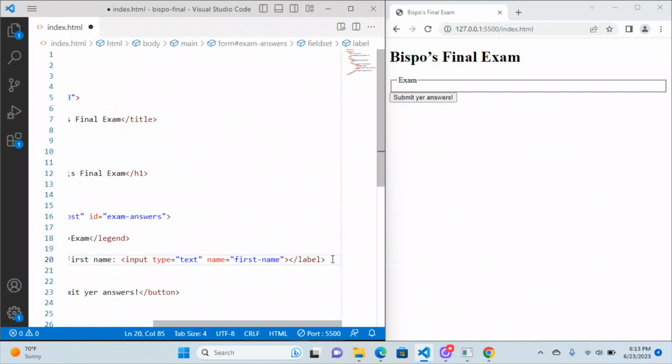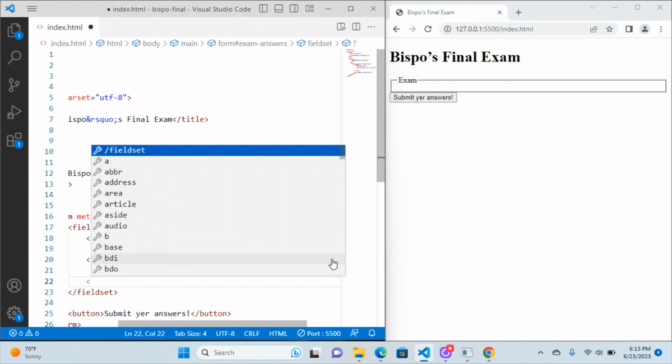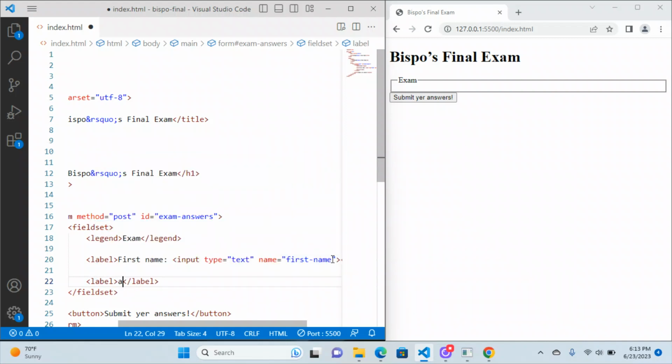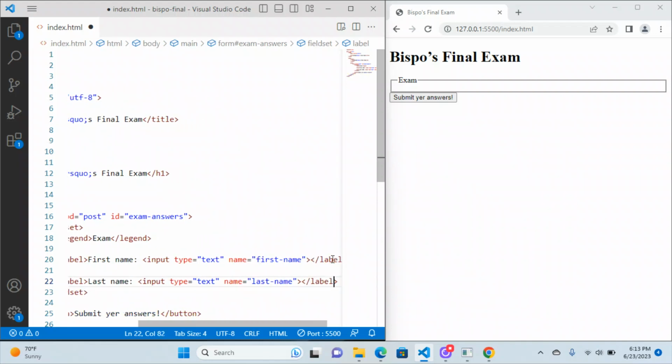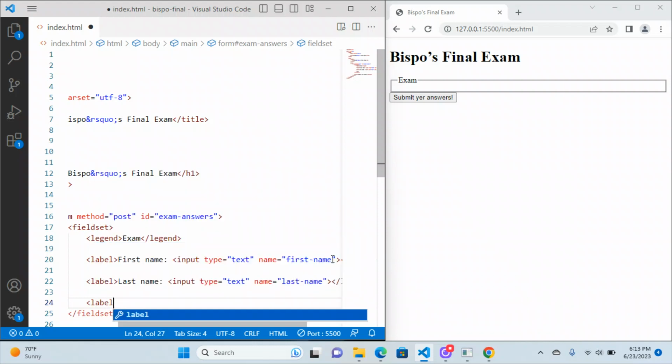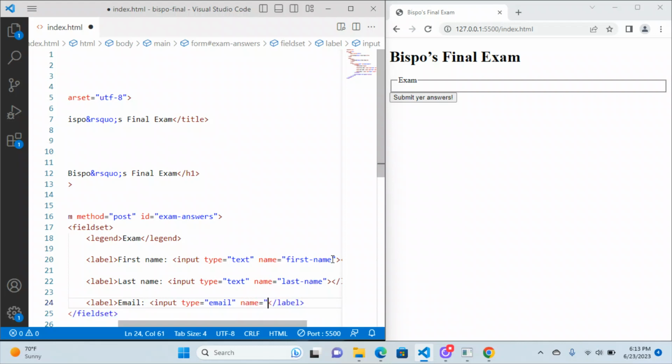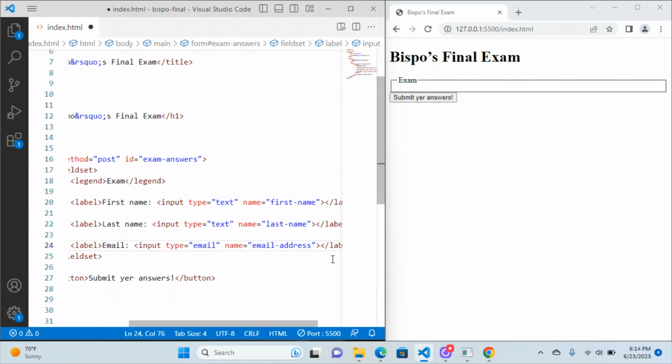We'll do another one just like it, except it's going to be for last name. Start off with the label. Last name, input, type equals text, name equals last name. There we go. There's that guy. And then one more. And this is going to be for the email address. Let's see, input type equals email this time. Name equals email address. Like so. Okay, so that gets the labels and the inputs in there.